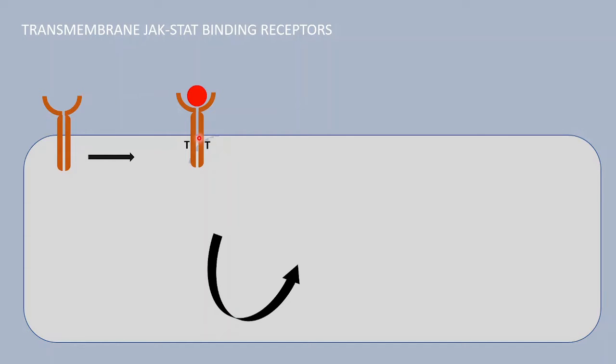While it has got dimerized, there is a special kind of enzyme present known as Janus kinase. This Janus kinase, also known shortly as JAK, will go and bind to the receptor in a specific place and they will cross phosphorylate the tyrosine residue that is present in the receptor. Cross phosphorylation means this JAK molecule will phosphorylate this tyrosine residue and this molecule of JAK will phosphorylate this tyrosine residue. So after they have done the cross phosphorylation, they will interact with a protein that is STAT.